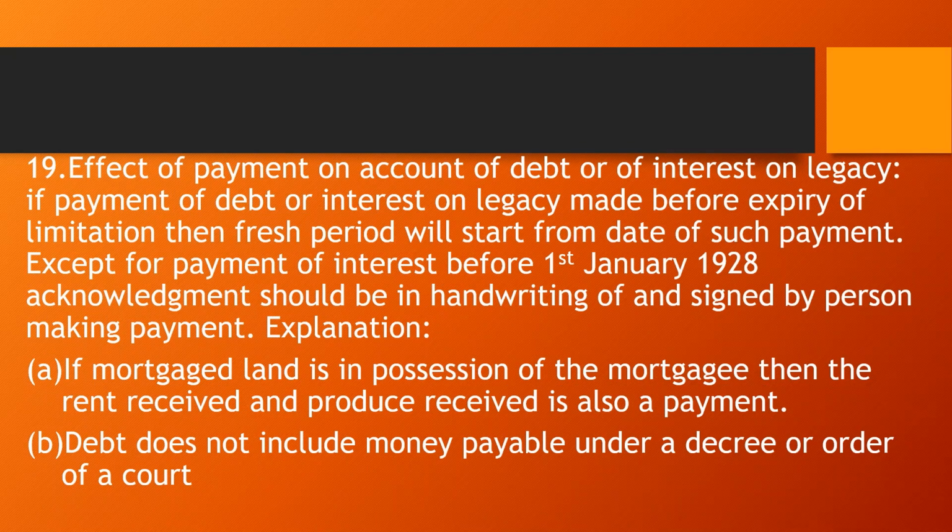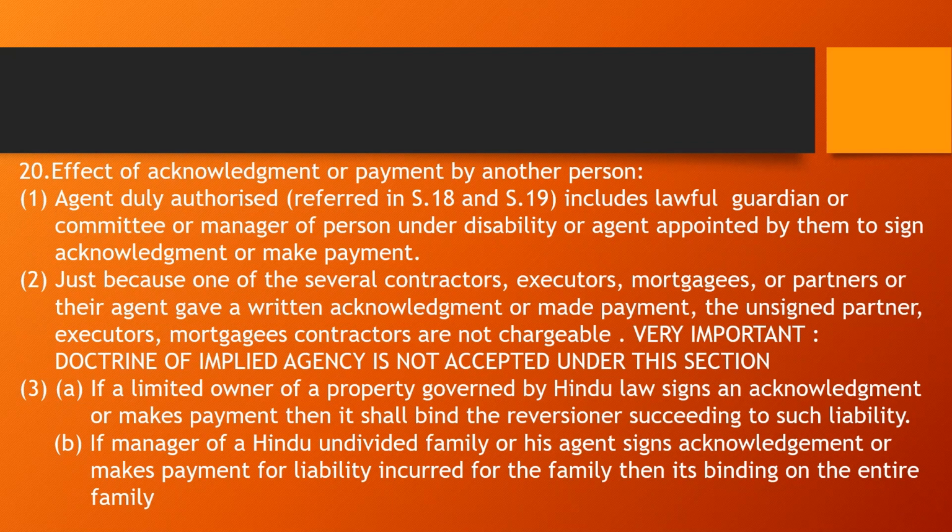Section 19. Payment of debt or legacy before expiry of limitation renews limitation. Acknowledgement after 1st January 1928 should be signed and in handwriting of person making payment. Rent or produce received by mortgagee is payment. Payment under court order is not debt. Section 20. Lawful guardian, committee, manager of person with disability or agent appointed by them or agent duly authorized. Just one of several persons who act together signs acknowledgement or makes payment will not bind others. Reversioner is bound if acknowledgement signed by limited owner governed by Hindu law. If manager of Hindu undivided family acknowledges, it binds others as well.